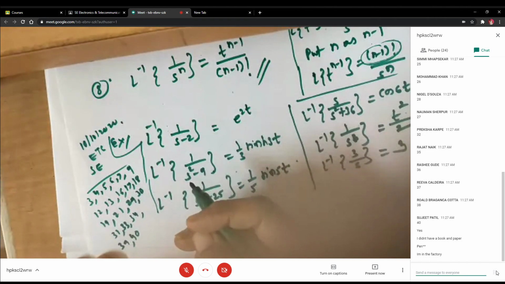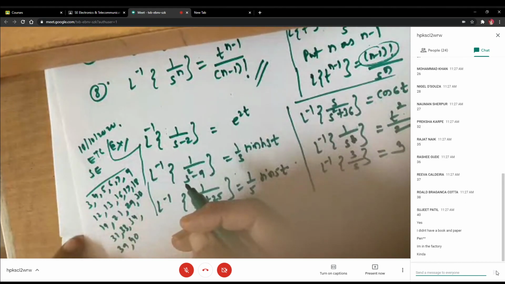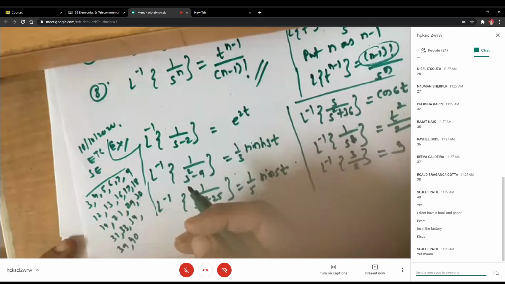I'm in factory. But you have a timetable. How can you go to the factory? Are you working, Sujit? Or is it your own factory? So how are you attending all lectures from the factory every day? Or do you only go on Saturdays?